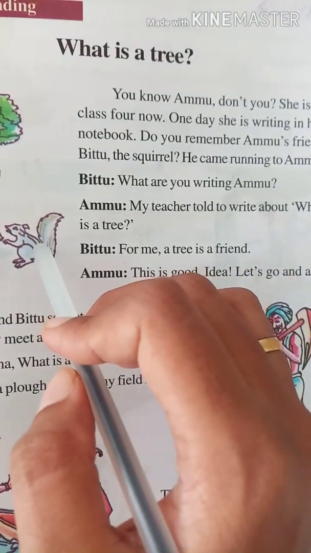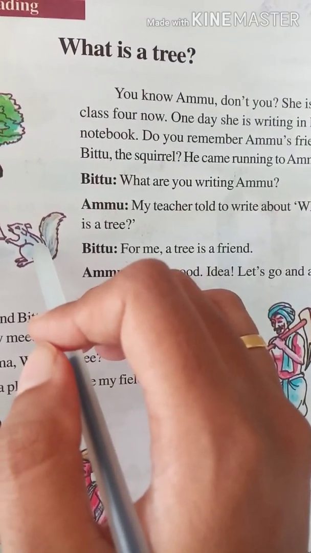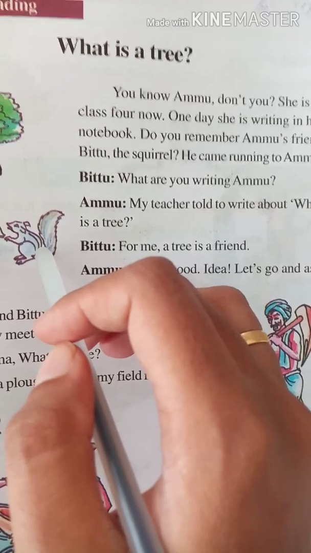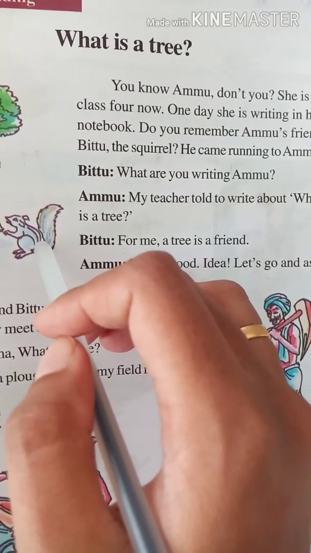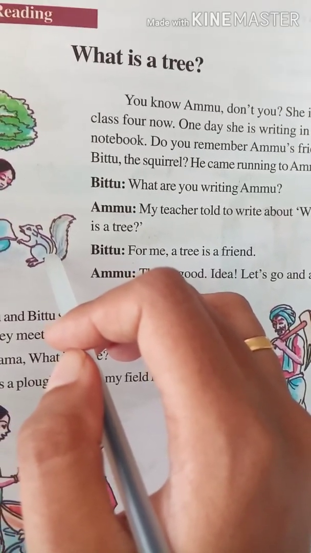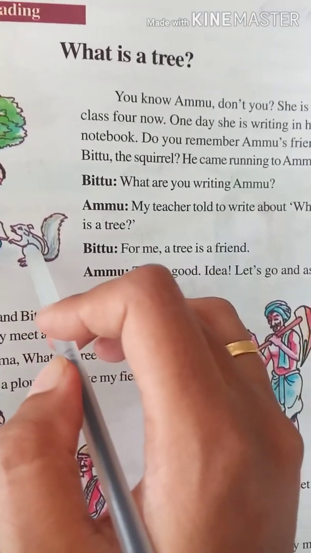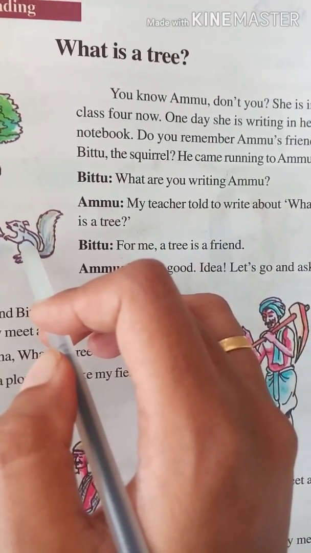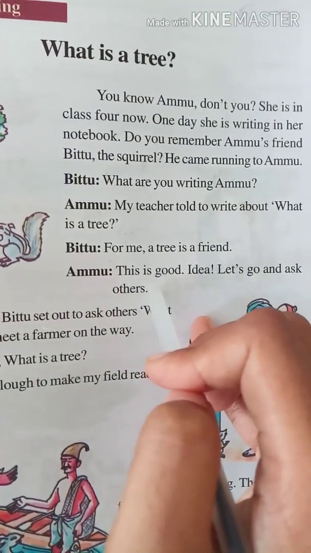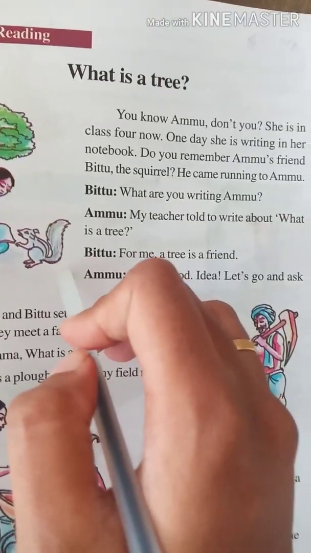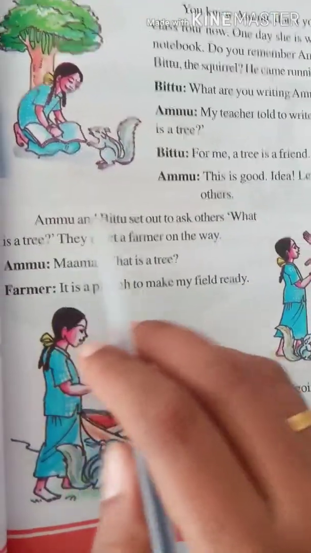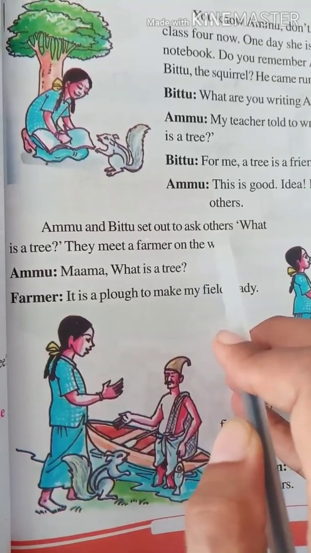Why do you think the tree is Bittu's friend? Because a squirrel's place is the tree, right? It lives on the tree. Yes or no? The shelter of the squirrel is on the tree. So the squirrel is saying that the tree is my friend. Yes, and it gets food from the tree itself. Some nuts and all it eats. Yes. So Ammu says, this is a good idea. Let's go and ask others. Now Ammu is saying that yes, it is a good idea. Let's go near some people and we'll ask about the tree. By this, Ammu and Bittu set out to ask others what is a tree.